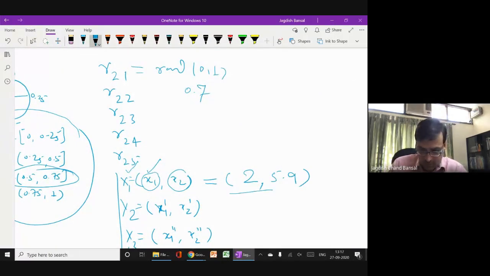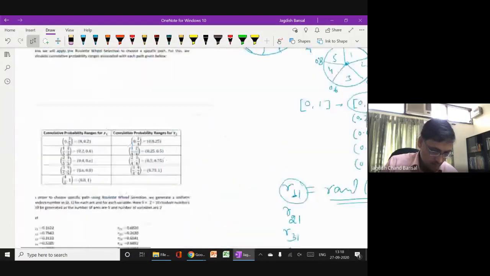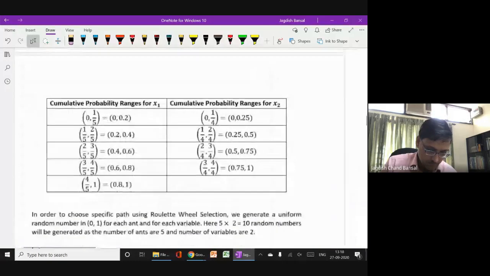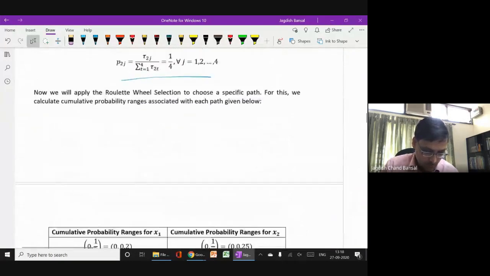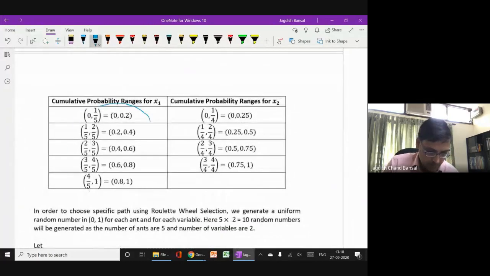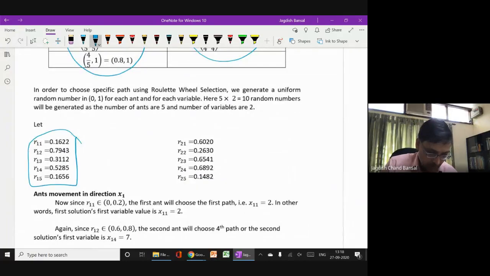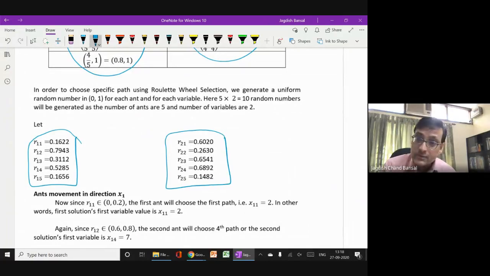So the first random initial solution is 2, 5.9 for this problem. Similarly, we will generate other values, and then of course we will check. So now I hope these probabilities we will calculate. Here this is for x1 roulette wheel selection, this is for x2. These are the random numbers for x1, these are the random numbers for x2.